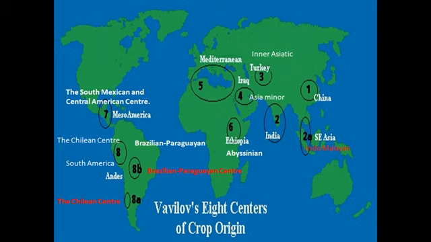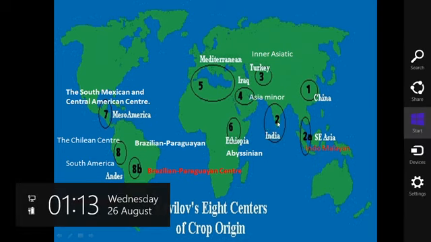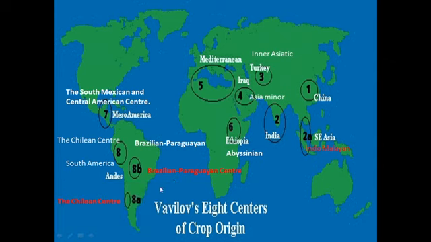This is a world map. You can see the various centers here. Number 1 is Chinese center here. Number 2 is Indian center, and its sub-center is Indo-Malayan center. Number 3 is Inner Asiatic center. Number 4 is Asia Minor. Number 5 is Mediterranean center. 6th is Ethiopian center or Abyssinian center. Then we have the 7th center, the South Mexican and Central American center. Then the 8th center, which is South American center, and it has 2 sub-centers: one is the Chilean center and another is Brazilian Paraguayan center.